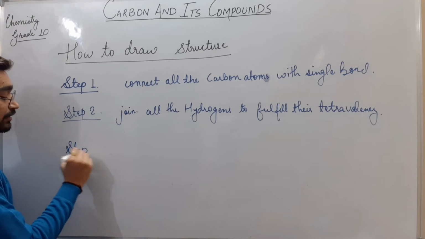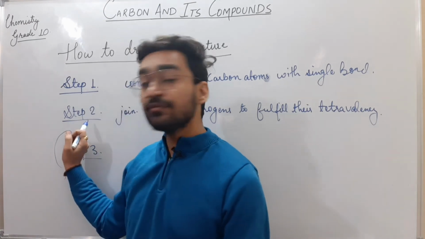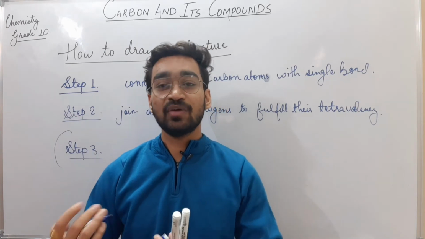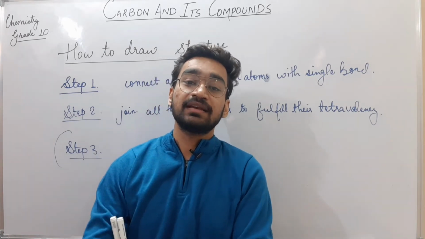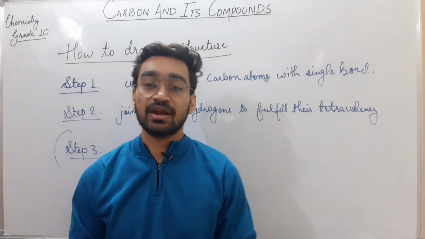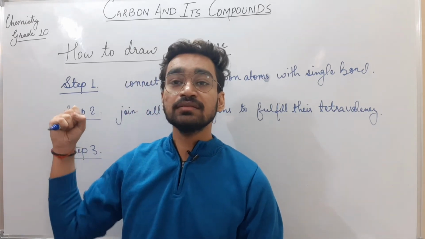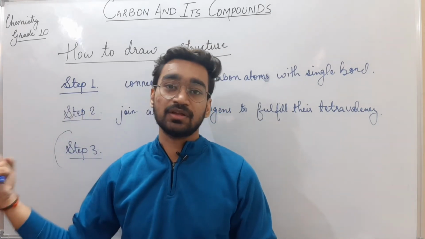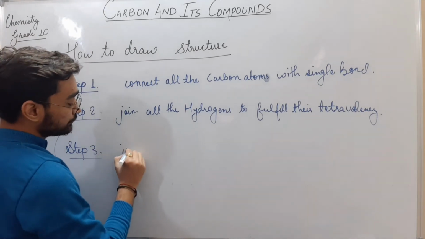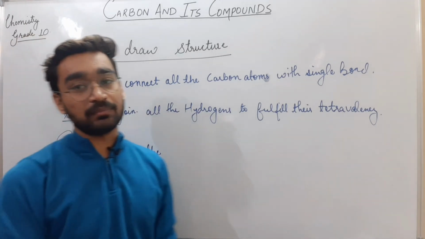Step number 3 you only have to follow if the amount of hydrogen is not enough to complete the tetravalency. If the carbon requires 4 hydrogen atoms but there are only 2 hydrogen atoms, so if the number of hydrogen is less and not able to fulfill the tetravalency of the carbon, then only you have to follow step 3. Step 3 says to join the carbon atoms with the required double or triple bond.